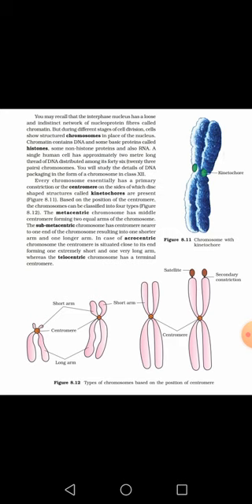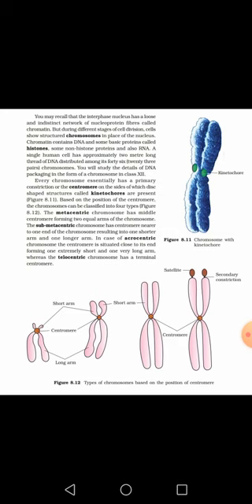In the acrocentric condition you will find that the centromere is situated close to one end, meaning one arm is very long and one arm is very short. While in the telocentric condition the centromere is present at the terminal end, meaning only one arm is visible.